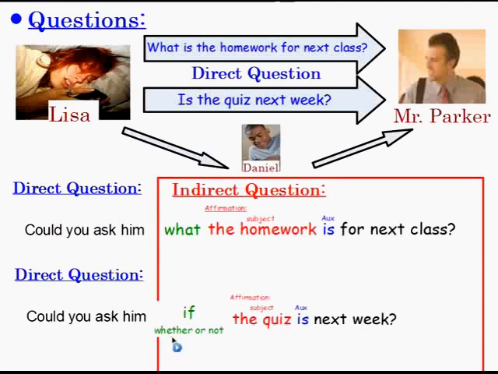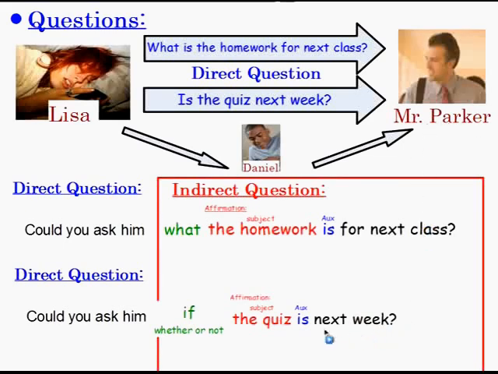Or, "Could you ask him whether or not the quiz is next week?" So if you're thinking, well, what's the difference between "if" and "whether or not," right? First of all, the direct question is a yes or no question. If I have a yes or no question, I'm always going to use "if" to represent that it's a yes or no question, or "whether or not." Now, the difference between "if" and "whether or not" is that when I use "whether or not," it's because I have an idea that maybe the quiz is next week. So maybe Mr. Parker said something last week.